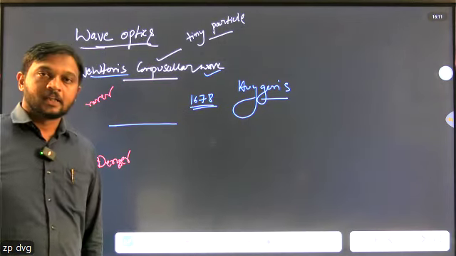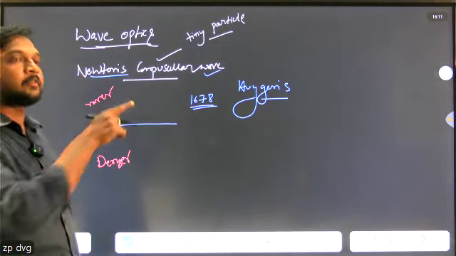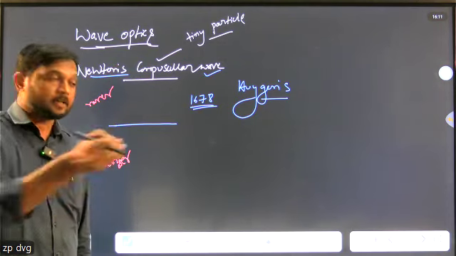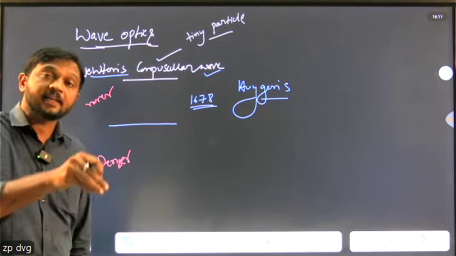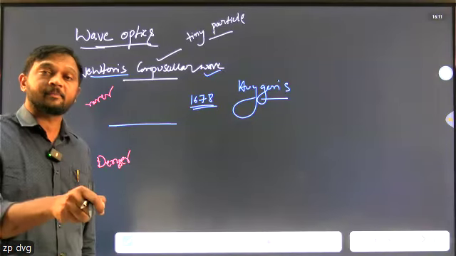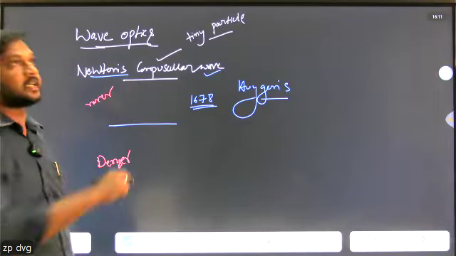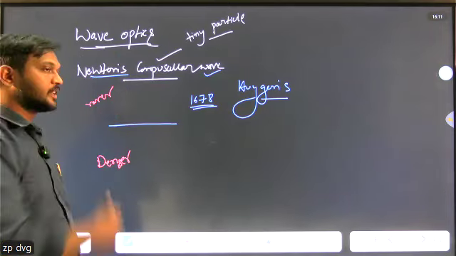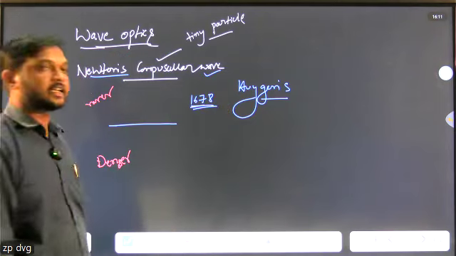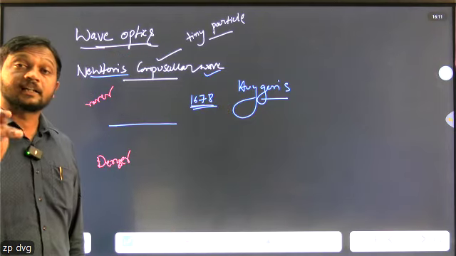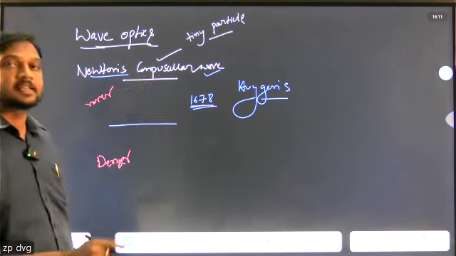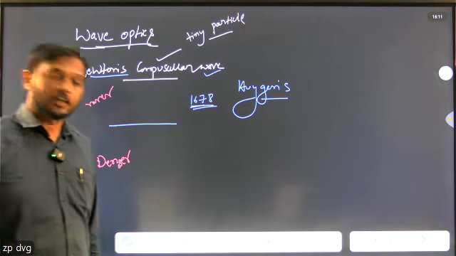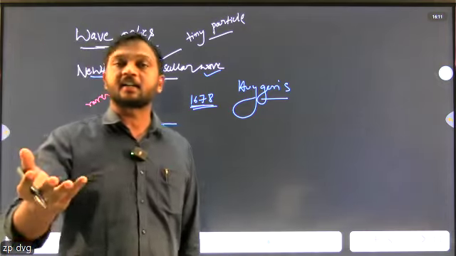According to the corpuscular theory, light bends towards the normal in a denser medium, meaning its speed is greater there, but this contradicts Huygens. All of you know what refraction is and what reflection is.